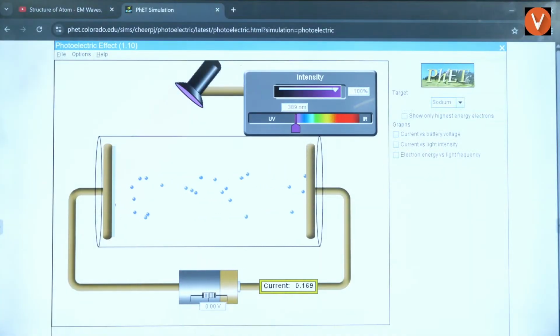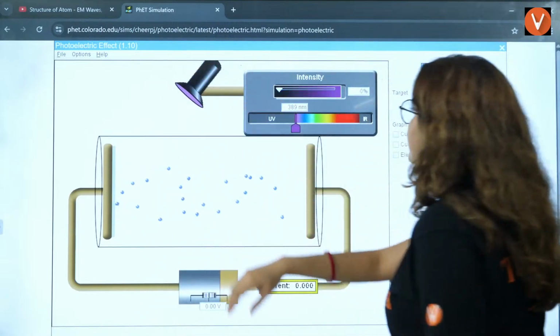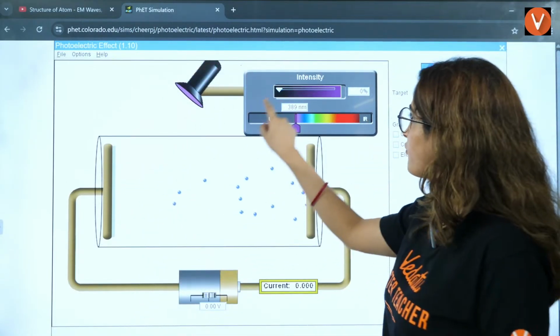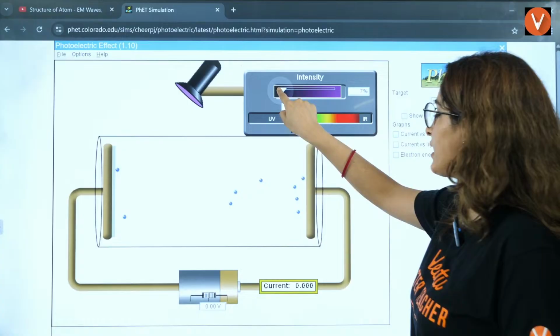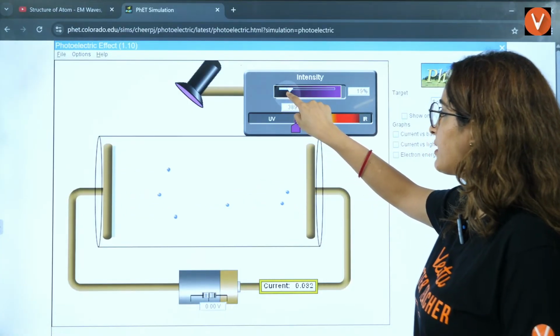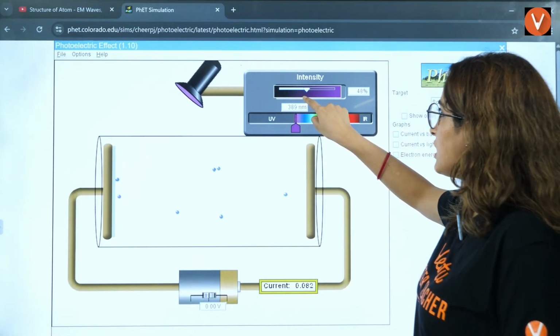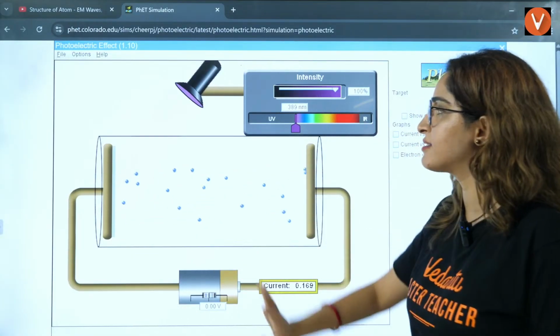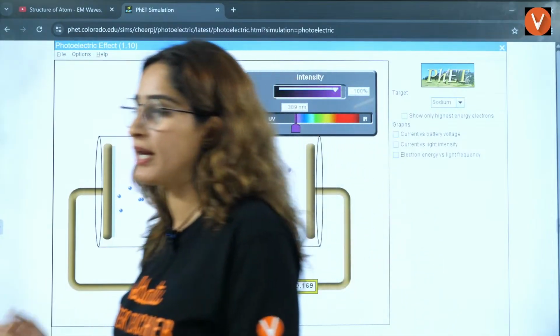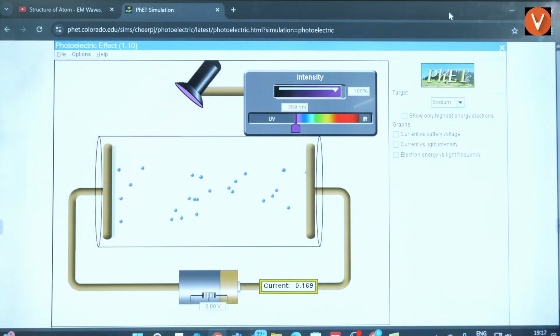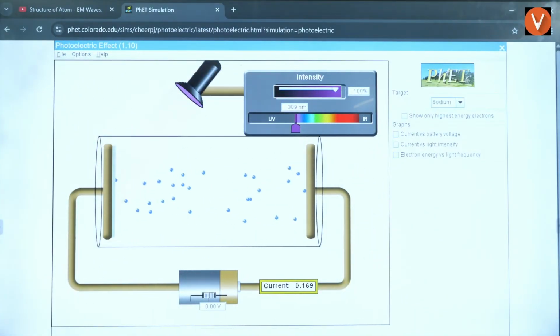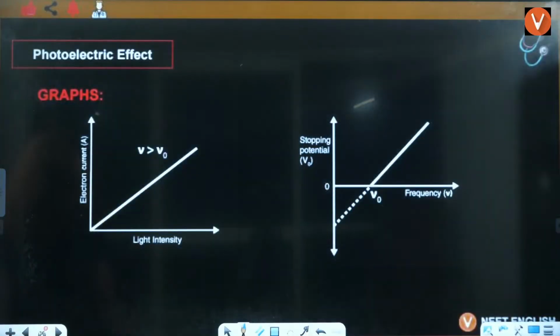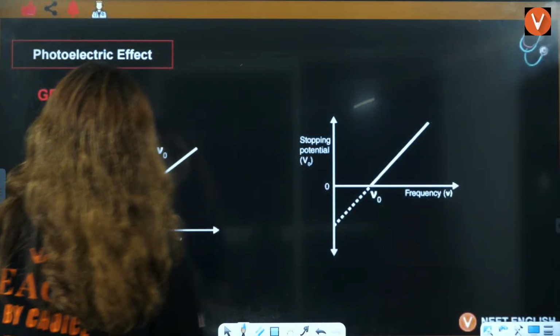If you see this, intensity is 0, so no photon, no photoelectron. As I increase it, can you see the number of photoelectrons increasing? Speed is the same, but the number of photoelectrons is increasing. Okay, that is also done.